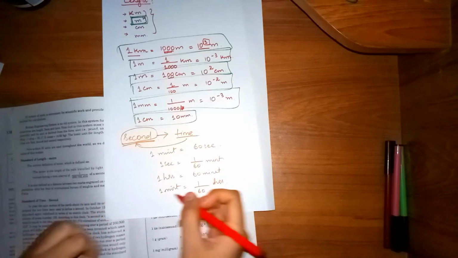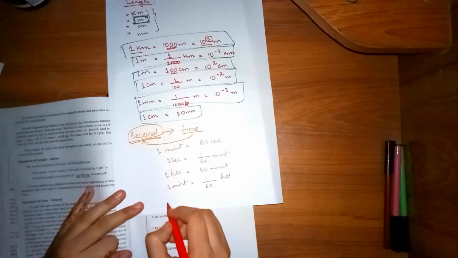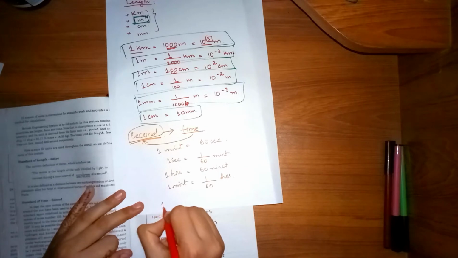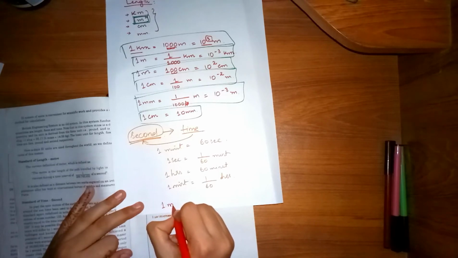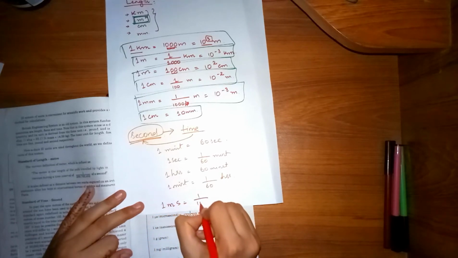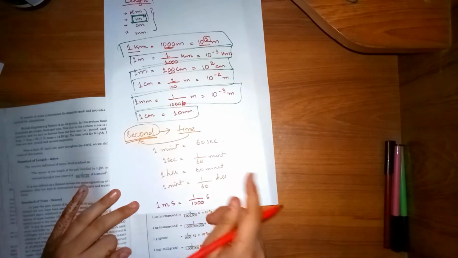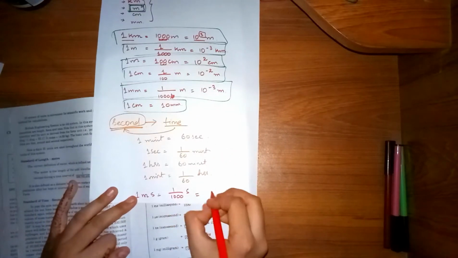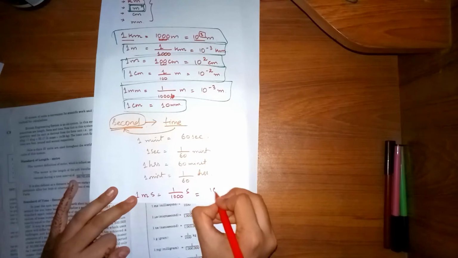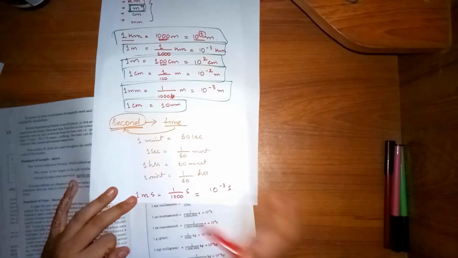For the millisecond, I could write it like this: 1 millisecond. In 1 millisecond, there are 1 upon 1000 seconds. How many seconds are there? 1 upon 1000 seconds. And I could also write this as 10 to the power minus 3 seconds.